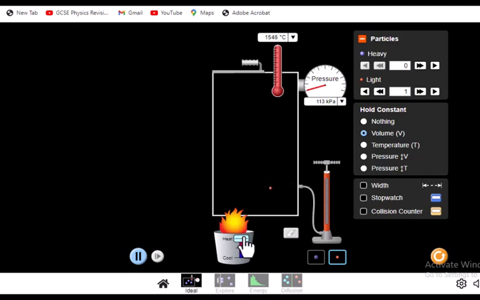This particle is busy hitting the walls at constant volume. Temperature increases, pressure increases. This is what we wanted to show.